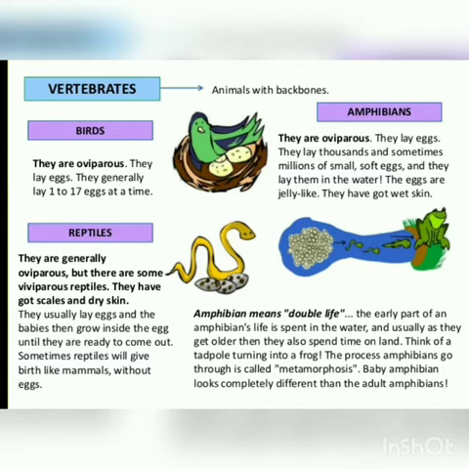Baby amphibians look completely different than the adult amphibians. So, amphibians are the animals that spend their early life in water, and they also lay and hatch their eggs in water, and once they grow, they come on land.